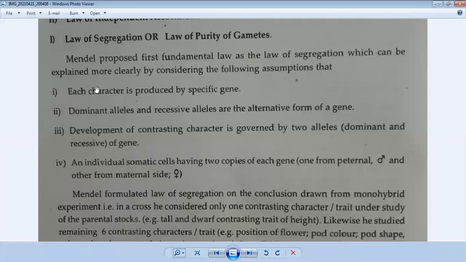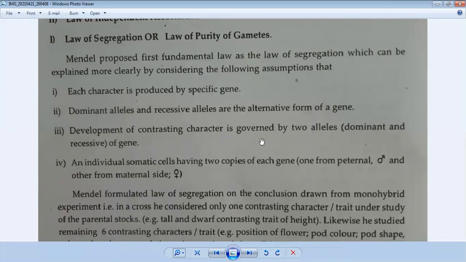The first assumption related to the law of segregation or law of purity of gametes is that each character is produced by a specific gene. Dominant alleles and recessive alleles are the alternative forms of a gene. It does not happen that the characteristics of both parents combine and are then expressed. Each gene expresses its character separately. The dominant and recessive alleles are alternative forms of the gene.